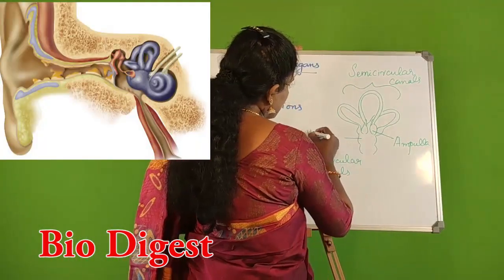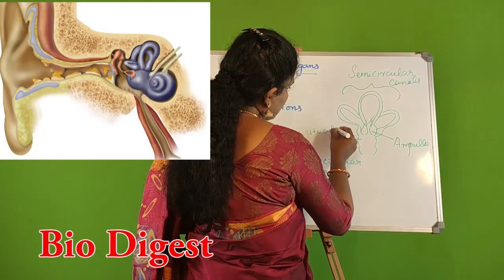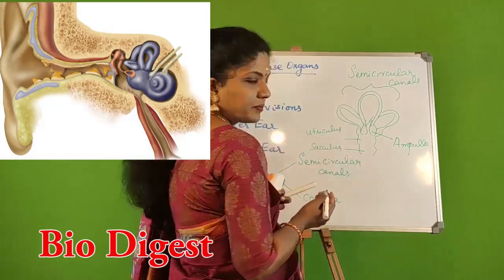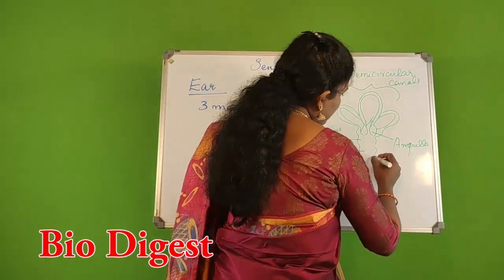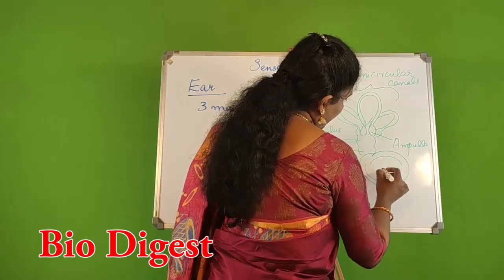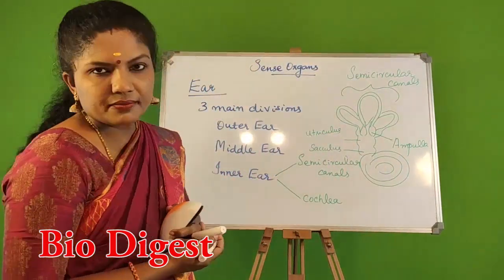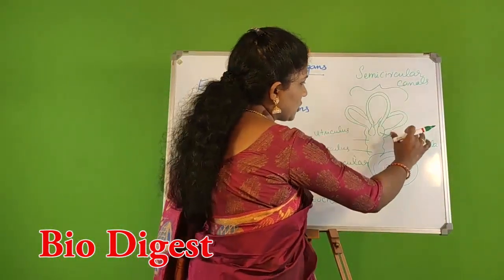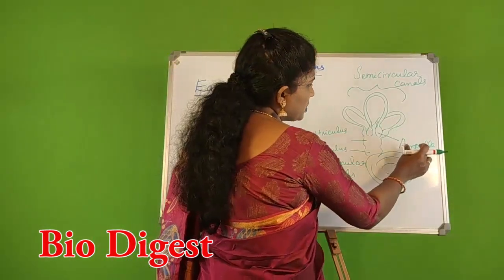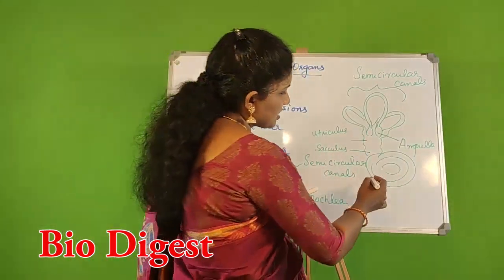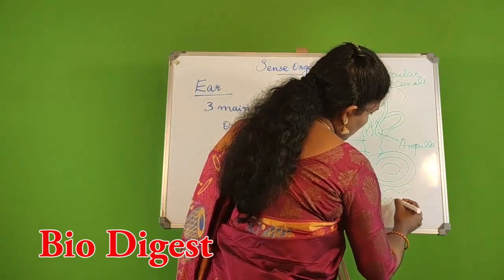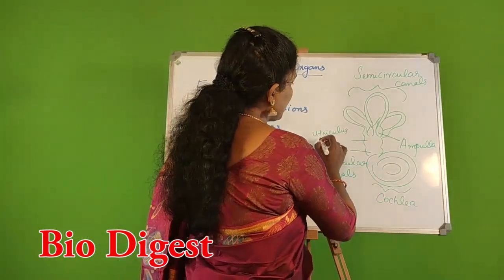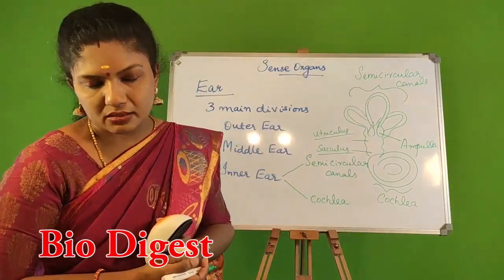The stem part is called utriculus and sacculus. Then comes our snail-like structure, which is actually made up of 2.5 turns like this. So this is actually the part of the inner ear: three semicircular canals, the base of which is called ampulla, which is connected to this structure called cochlea by means of a short stem-like structure, which is called utriculus and sacculus.